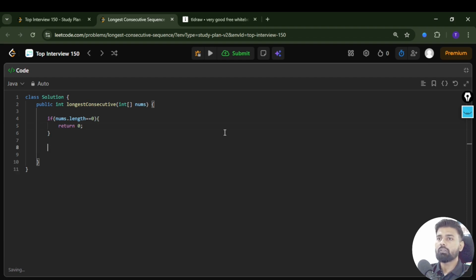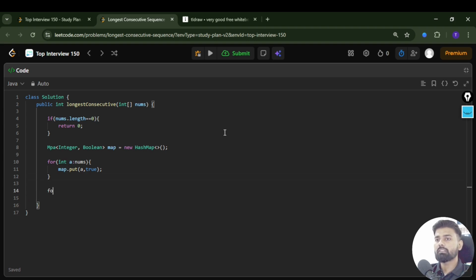Okay, now we have to create one map, and in the map we are going to hold the key as an integer and the value will be of boolean type. I'm giving a name, and we are going to use a HashMap. After that you just have to do the first step, assumption. For the assumption, assume that all elements are a starting point. For that, you just have to update the map with true value.